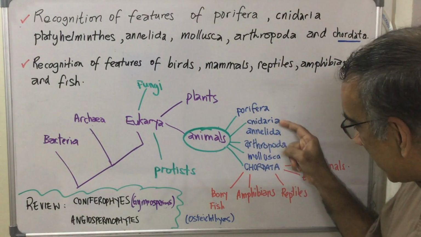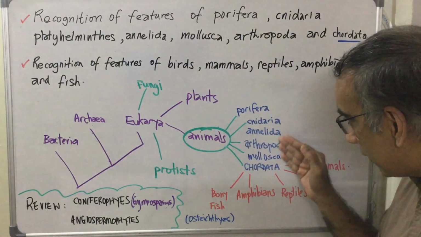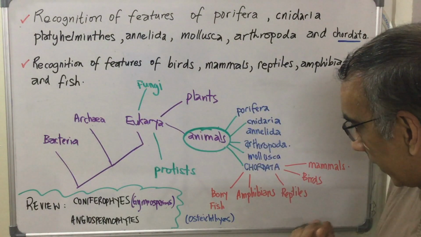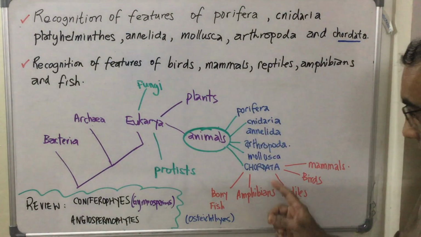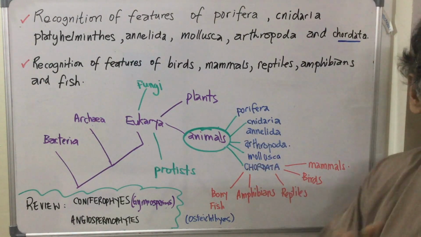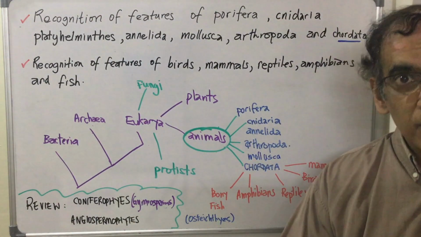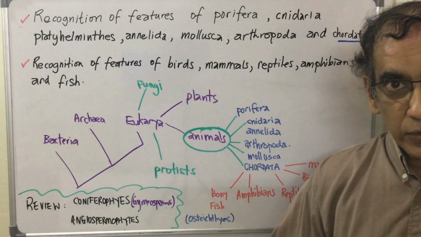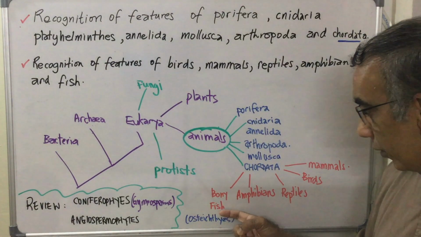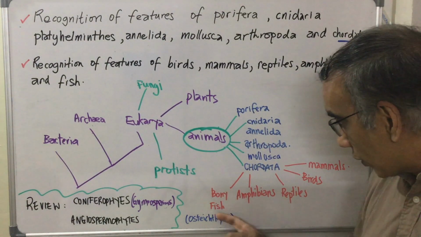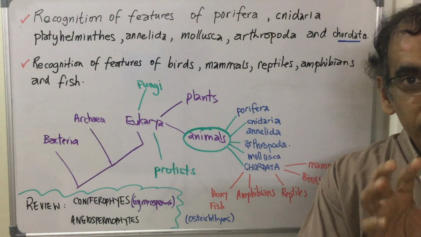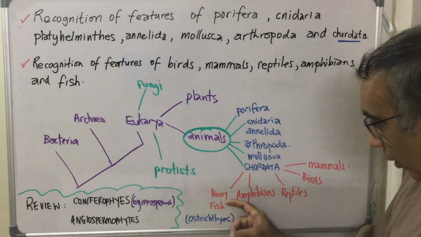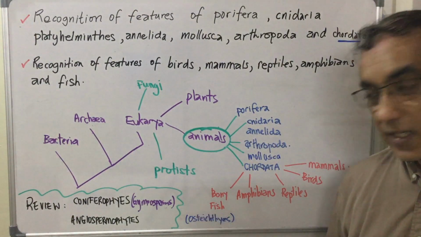All of these have certain specific features that allow them to go into these groups, and that is what you're going to be researching today as you lay out your own diagram like this. Of course, you'll then move on to expand on this very important group here, the chordates, which includes organisms that have that dorsal nerve cord. But the chordates that we are going to study, actually, they all have backbones. They include the bony fish, which is just one of the chordate groups that we have for fish. Another one is the cartilaginous fish, which includes sharks. So the bony fish, actually, they are called the osteichthyes.